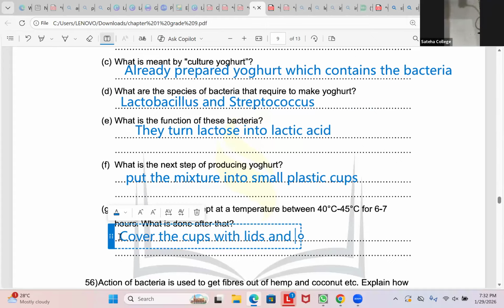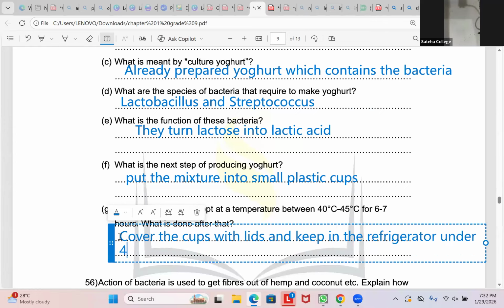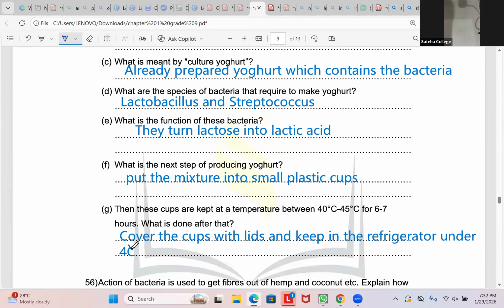We are going to cover the cups with lids and keep them in the refrigerator under 4 degrees Celsius. Cover it and keep it in the refrigerator.